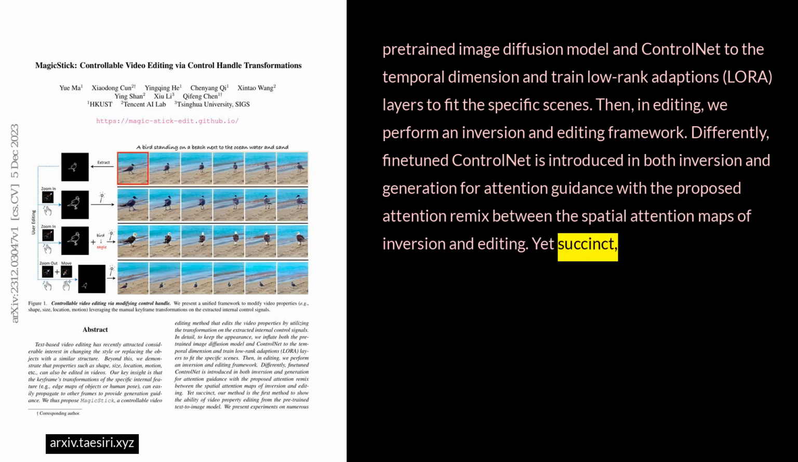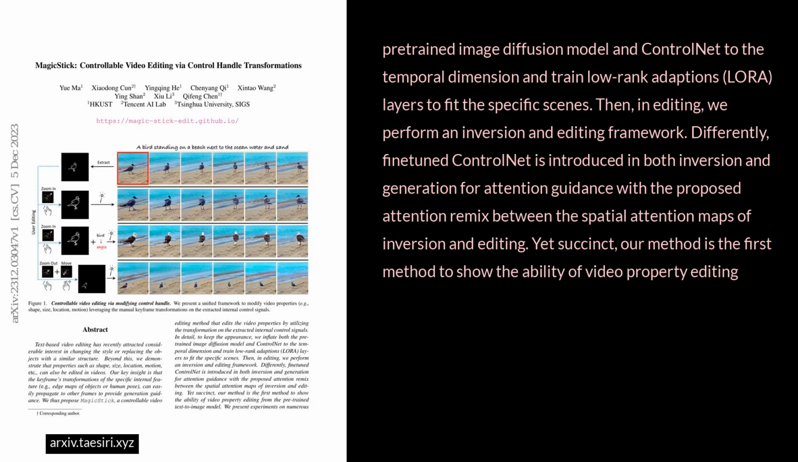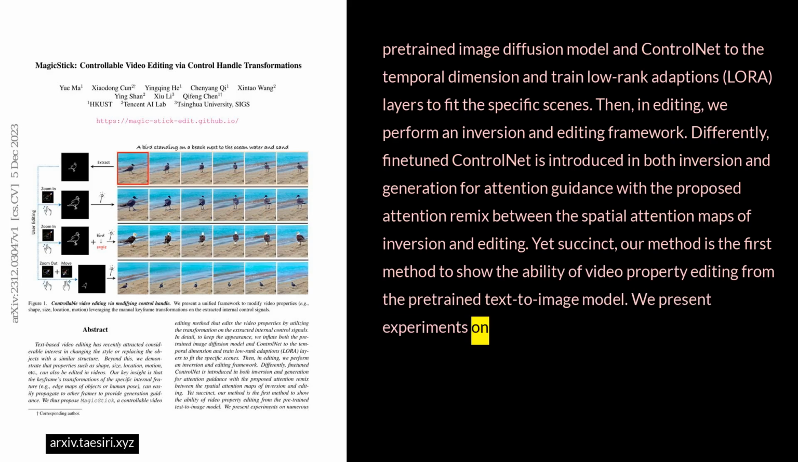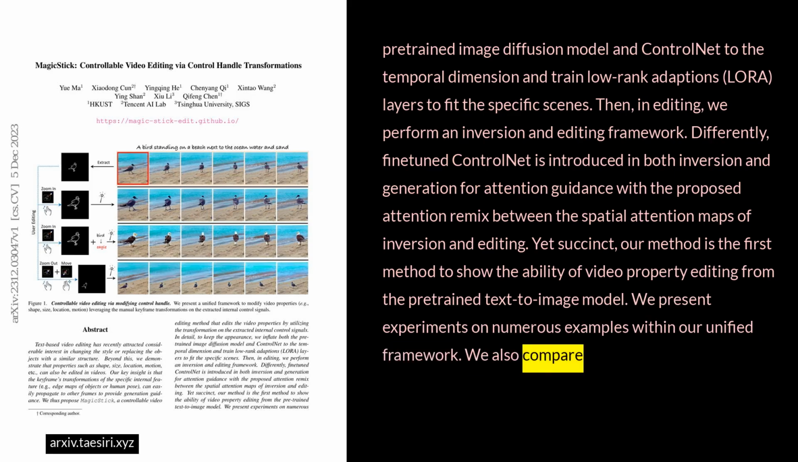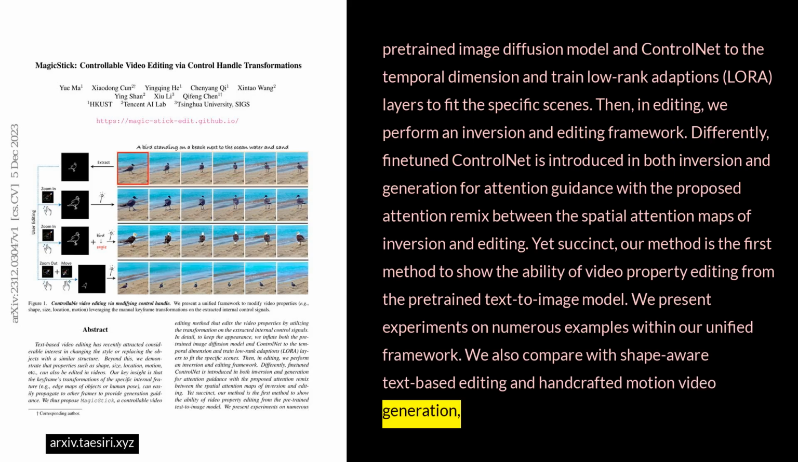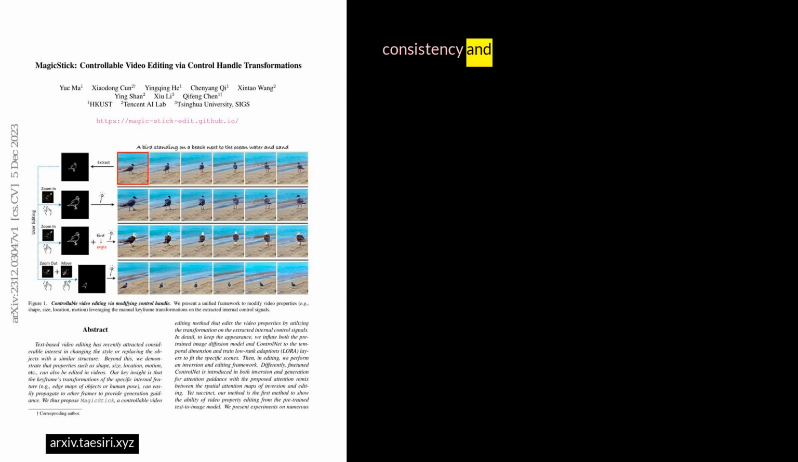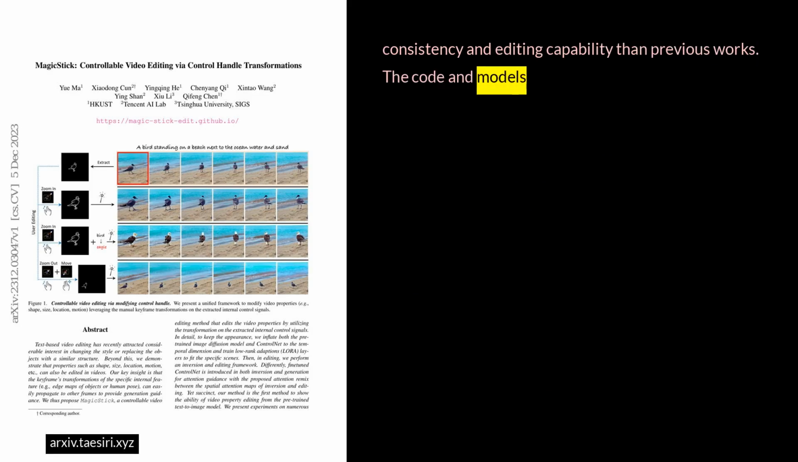Yet succinct, our method is the first method to show the ability of video property editing from the pre-trained text-to-image model. We present experiments on numerous examples within our unified framework. We also compare with shape-aware text-based editing and handcrafted motion video generation, demonstrating our superior temporal consistency and editing capability than previous works. The code and models will be made publicly available.